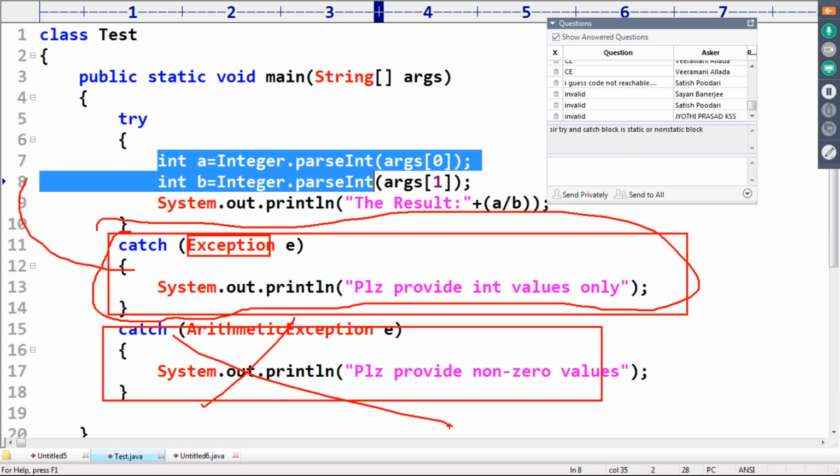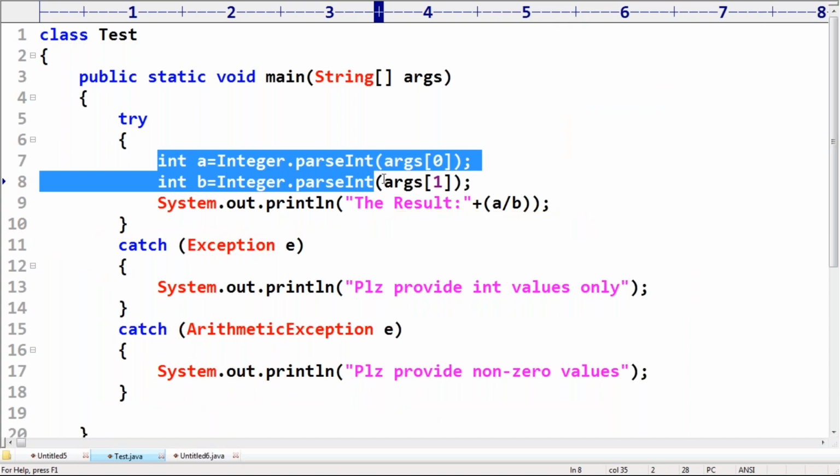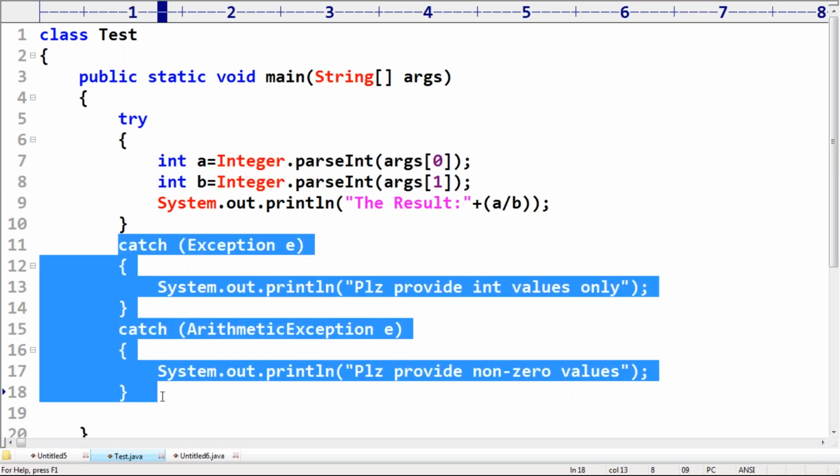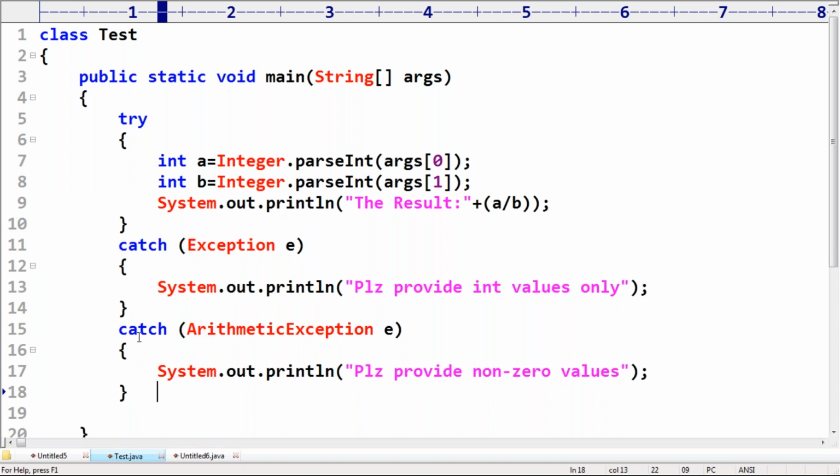This code will become unreachable. That's why, with multiple catch blocks, the order is very important. First parent and then child type is not allowed. First child and then parent we have to take. So order is always child to parent, but not from parent to child.